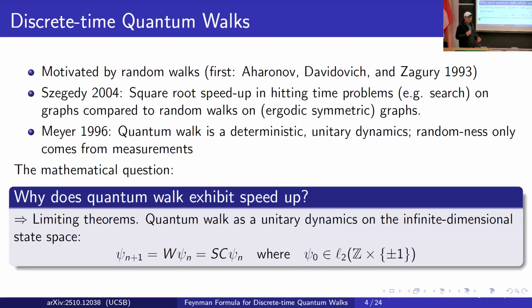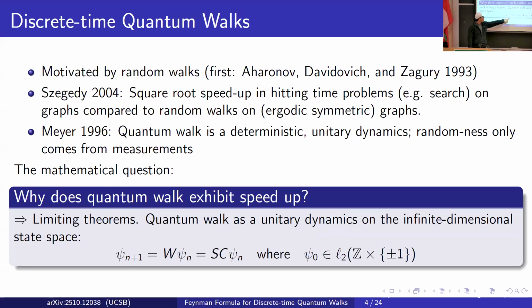From a mathematician's point of view, we are not satisfied by just looking at the complexity analysis of that speed up. We want to really look into the dynamics on this infinite-dimensional Hilbert space. So are there any limiting theorems of these dynamics that can help support this quadratic speed up? By the way, the quantum walk dynamics is as here.